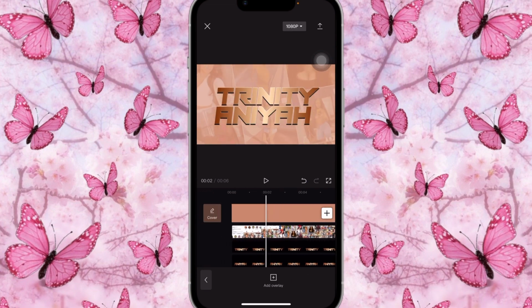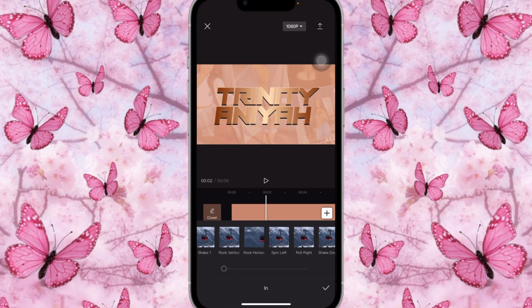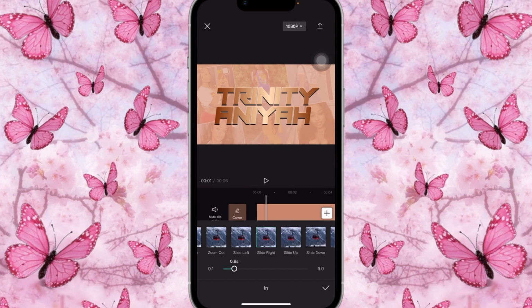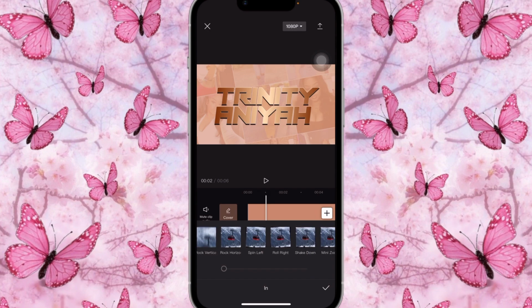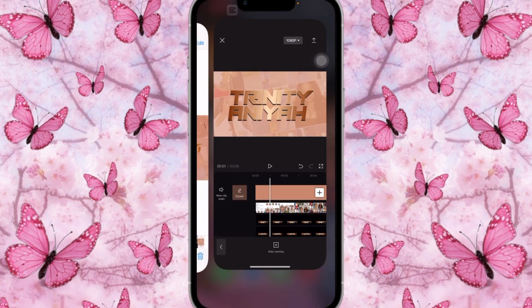And now we're gonna add animations to them. So Trinity, we're gonna make her slide from the left to the right. Great. We're gonna put it at 1 second. And then for Anaya, we're gonna make her slide from the right to the left. Great, to 1 second. Great. Once that is done, we're gonna come out of here.